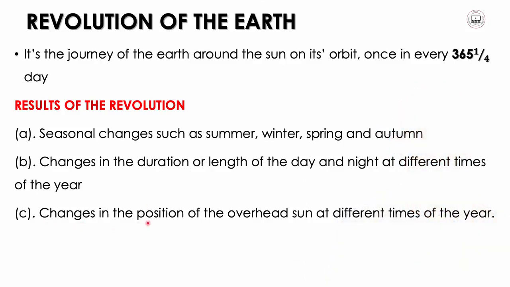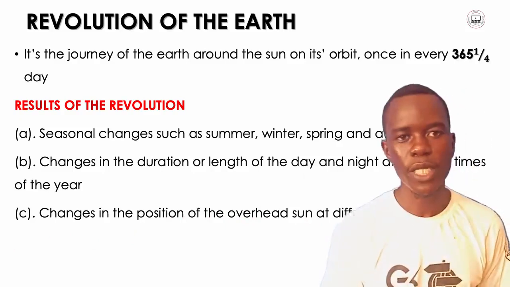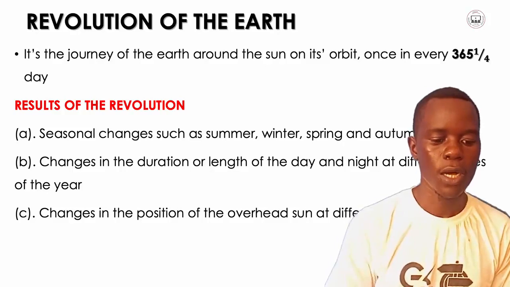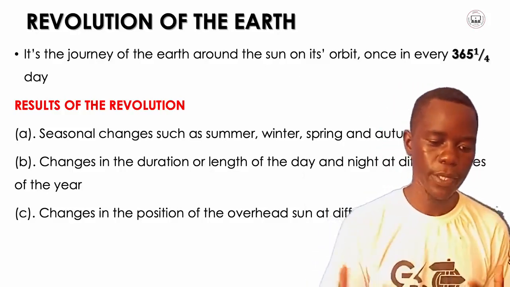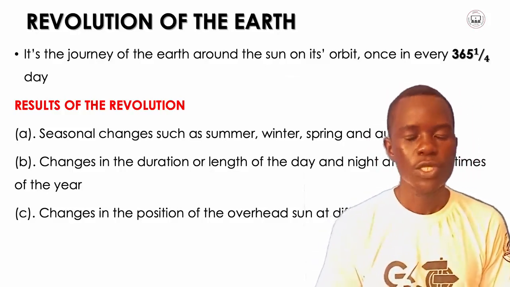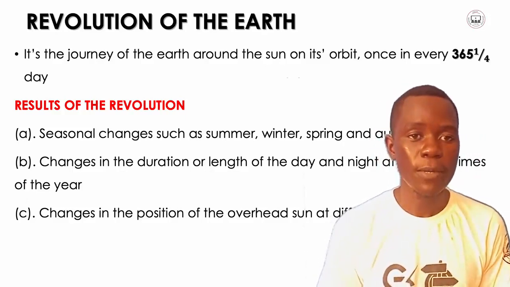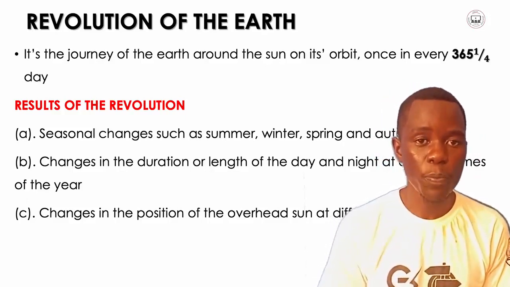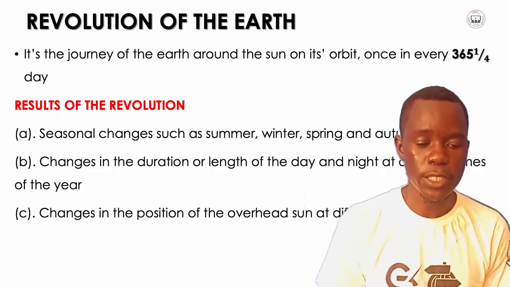Another result is changes in the position of the overhead sun at different times of the year. Now, these were some of the major results of the revolution.